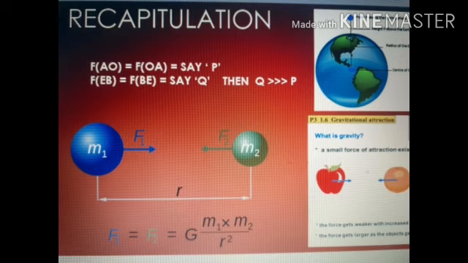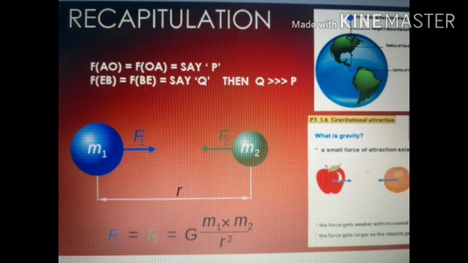This is because from the force equation that you had studied in class 9, F is equal to ma. Therefore, a is equal to F upon m. Since both the earth and the object are pulling each other with equal force, we treat F as constant, and hence a is inversely proportional to m. That means more the mass, less will be the acceleration, and less the mass, more will be the acceleration. The earth is a huge body. It has more mass and hence will be accelerated less, and the object having less mass will be accelerated more. So you will see the object moving towards the earth and not the earth moving towards the object.